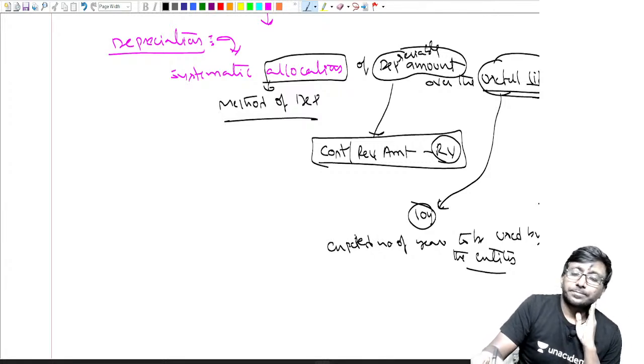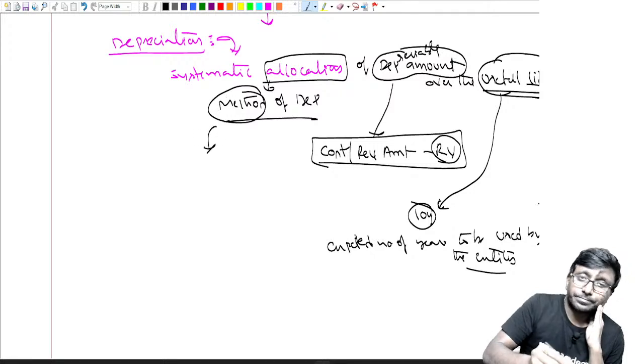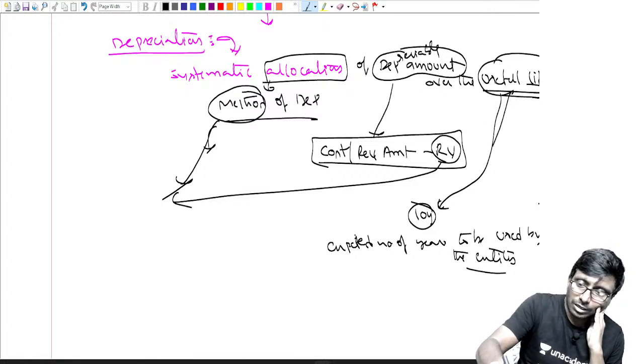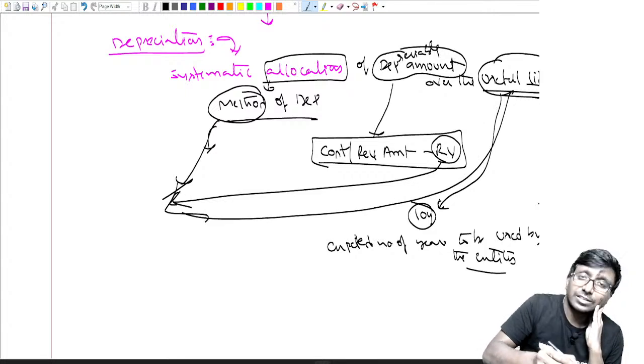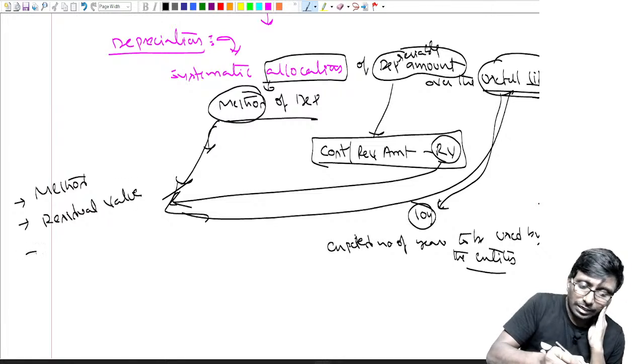That's the point. Next, the method of depreciation, residual value and useful life. All three things. Method, next is residual value, and third is useful life.